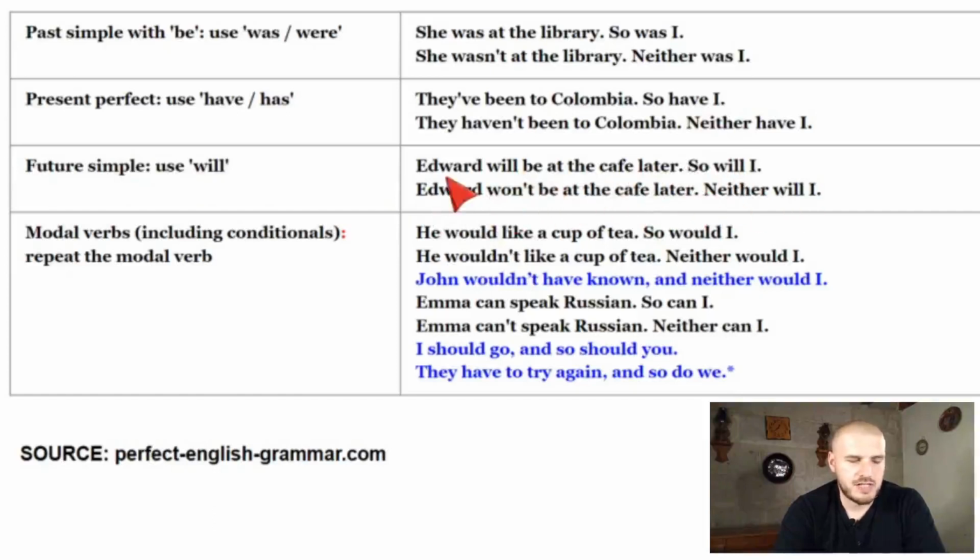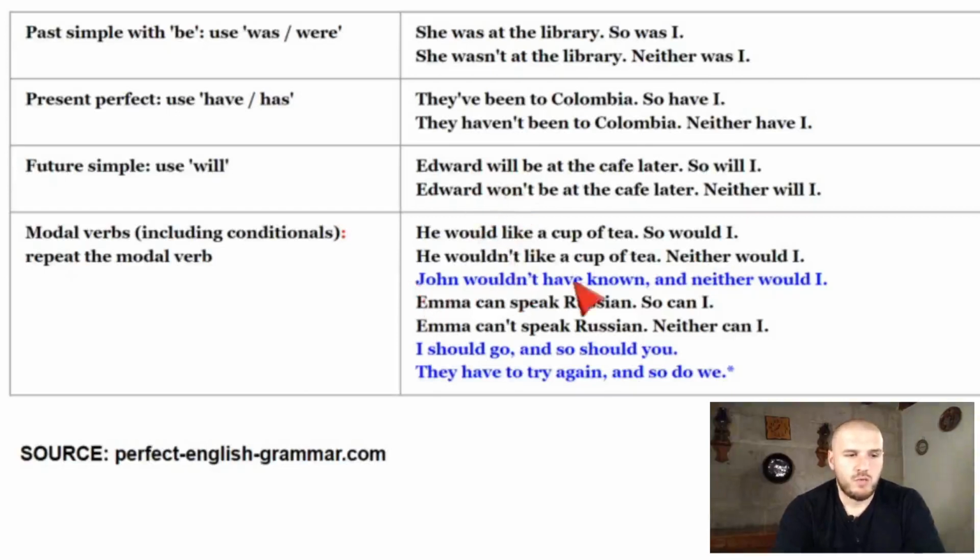Okay, so again, we're using the same auxiliary verbs. Modal verbs, and I've put some conditionals in here too. He would like a cup of tea, so would I. He wouldn't like a cup of tea, neither would I. So it's pretty simple, right? So for affirmative agreeing, and neither for negative agreeing, always using the correct auxiliary verb.